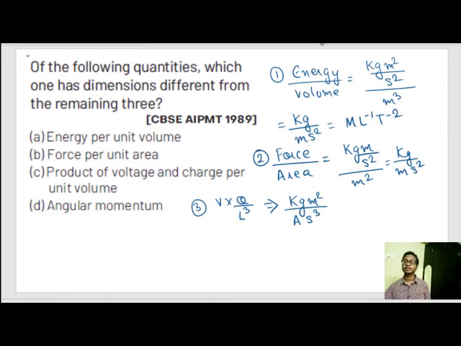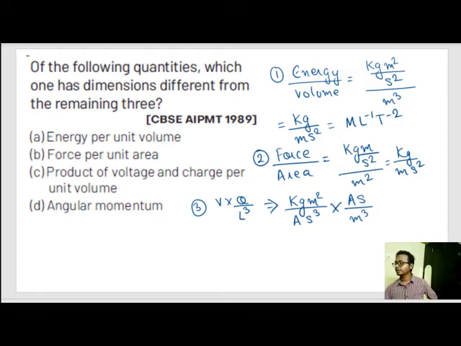This is volt, multiplied by charge. Charge is ampere into seconds, divided by meter cube, or volume, length cube.